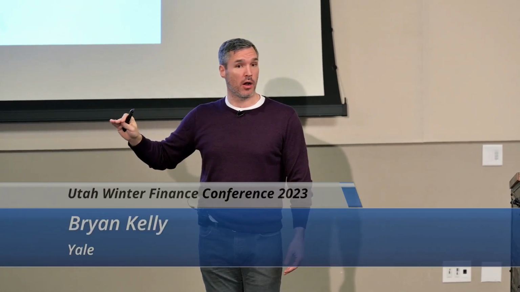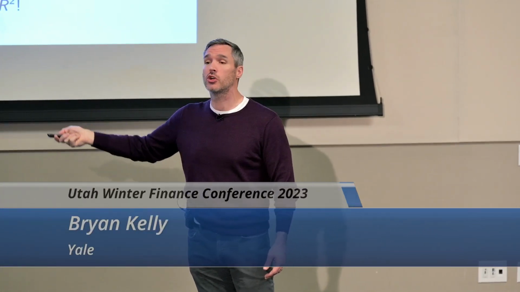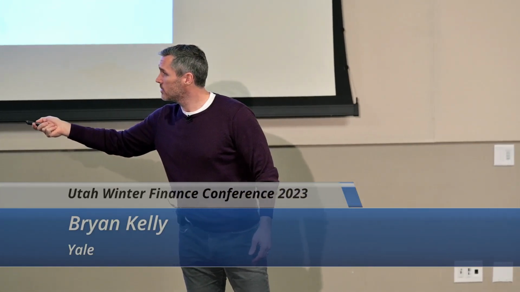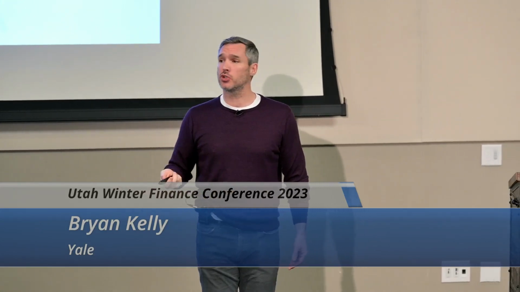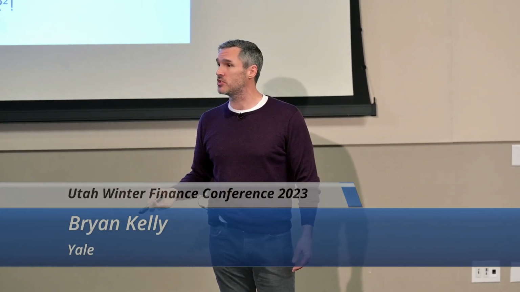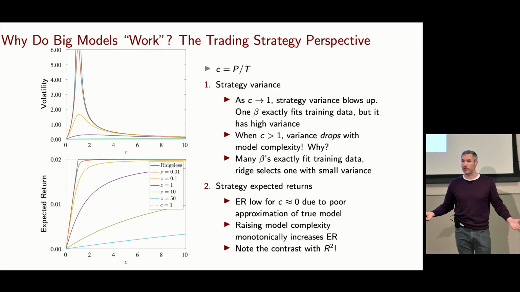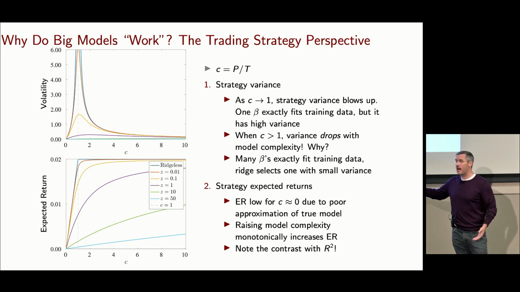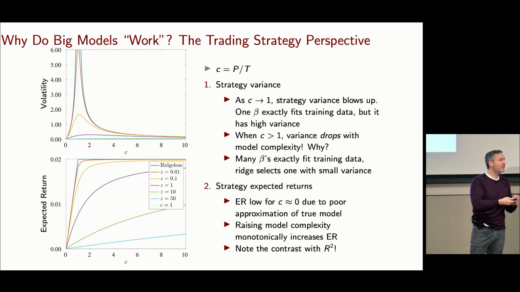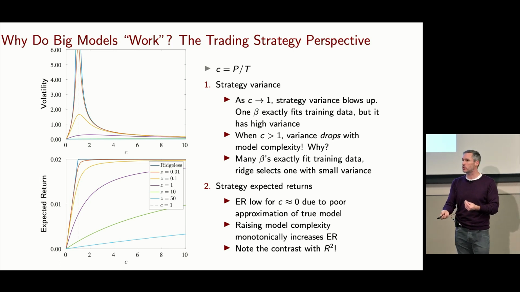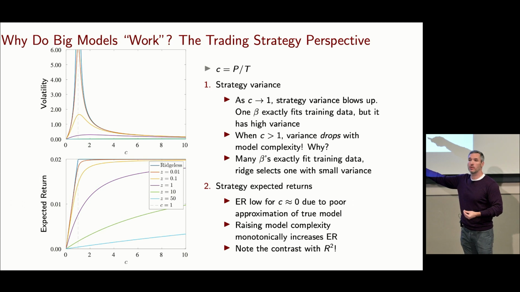All right. The easier part is to think about what goes on in the expected return of these high complexity models. If I start with a simple model, the expected return from trading on that simple model is going to be close to 0. Why? Because it's a poor approximator. It doesn't have a lot of information in it. If you trade on it, you're not going to get a lot of return. As I enrich the model, I'm putting more effective usage of the information into my trading strategy, and that pushes up the expected return. That essentially caps out at C equals 1, all right?